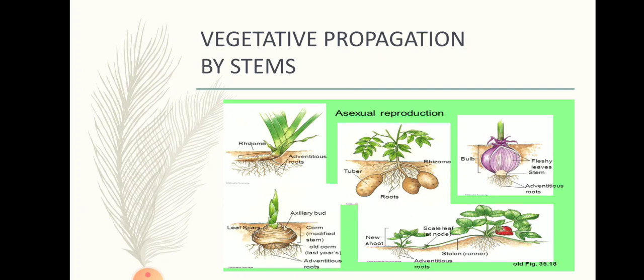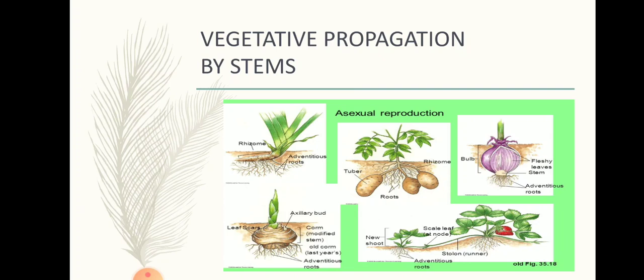Then the next is corms. This is an underground stem too, similar to a bulb, but with no leaves surrounding the stem. Food here is stored in the swollen stem. Buds are present on the stem, which give rise to a new plant. Colocasia, which in Hindi we call arbi, and gladiolus are corms. So these two are examples of corms.